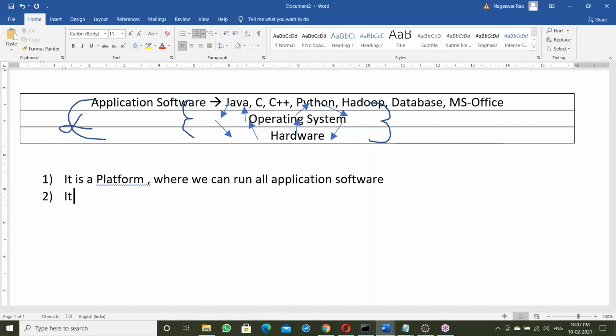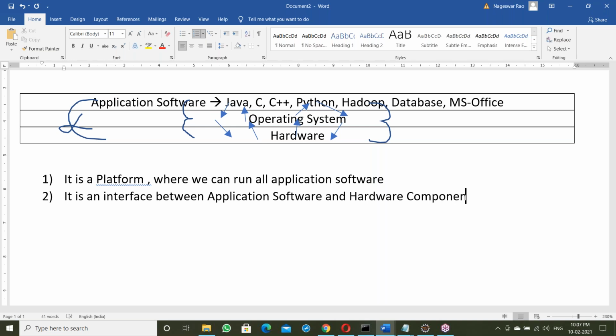So what is OS? It is an interface. Next point: it is an interface between application software and hardware components. OS acts as an interface between application software and hardware components.